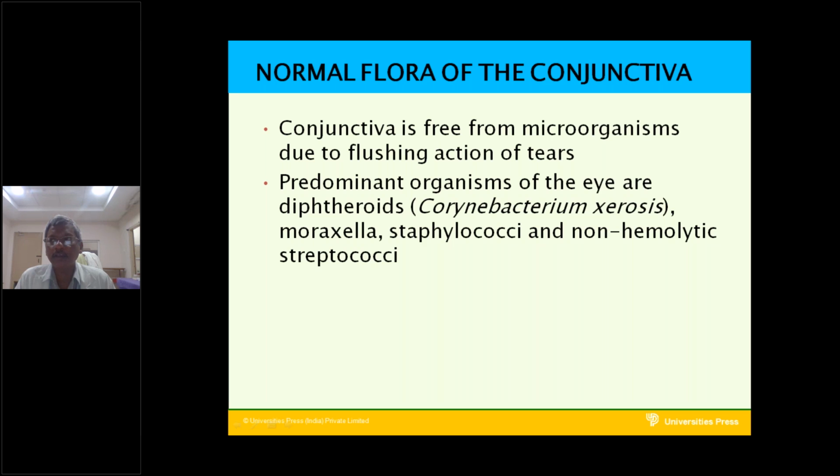Because of tears, whatever bacteria are present in the conjunctiva will be removed, eliminated from the eye.